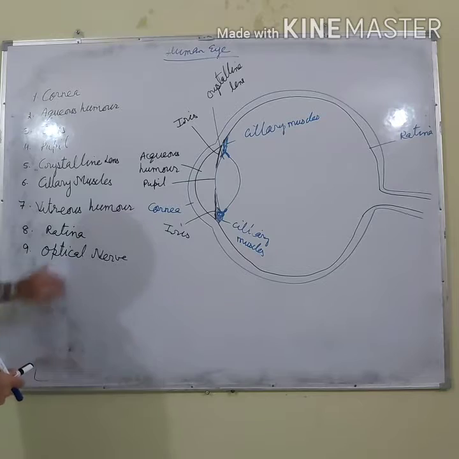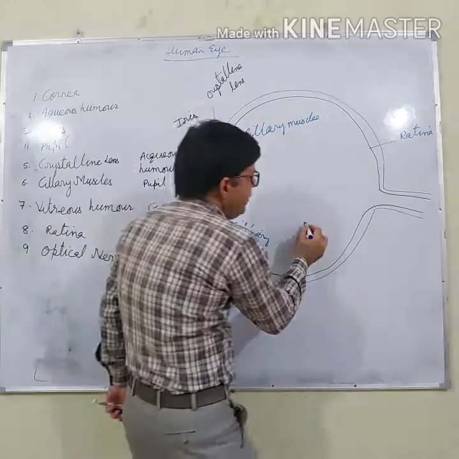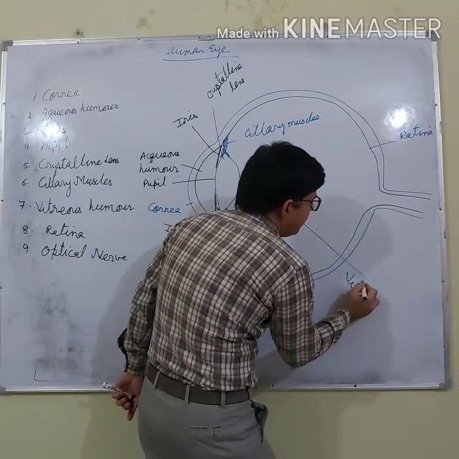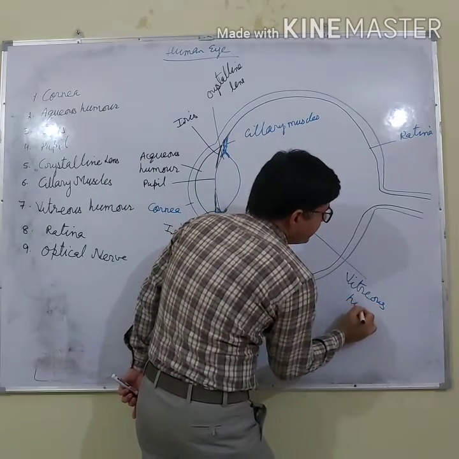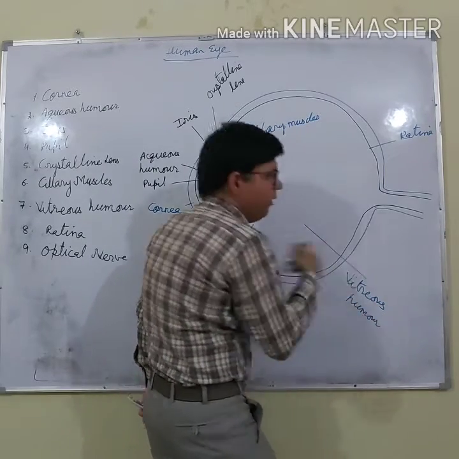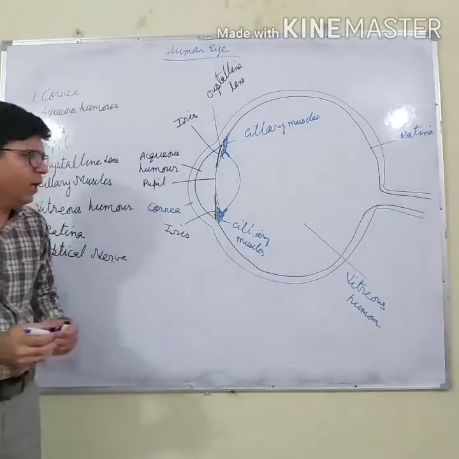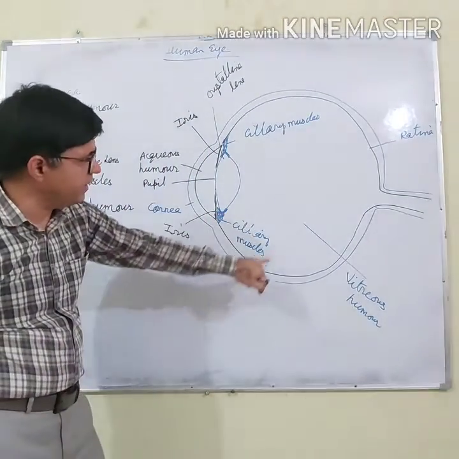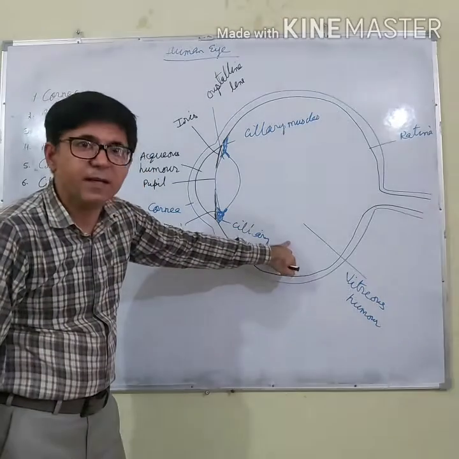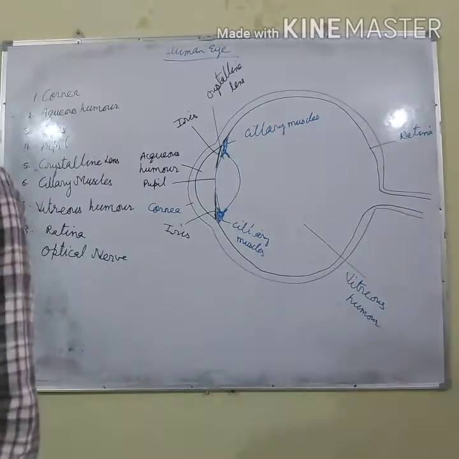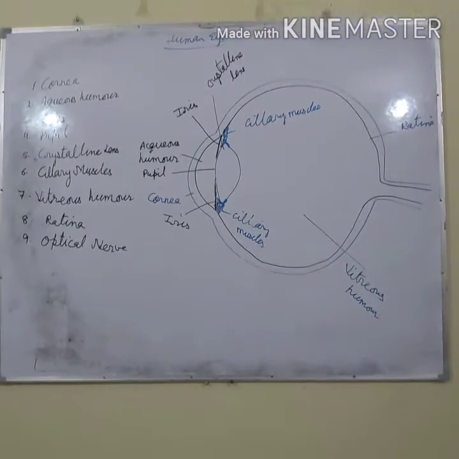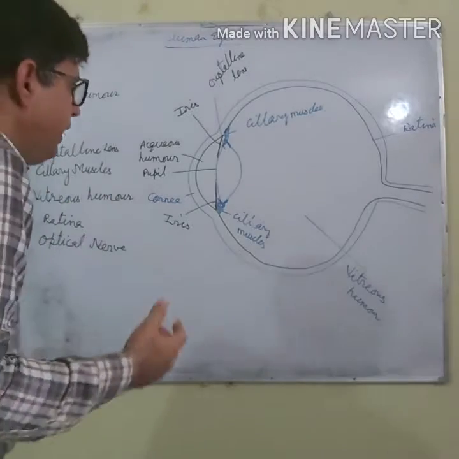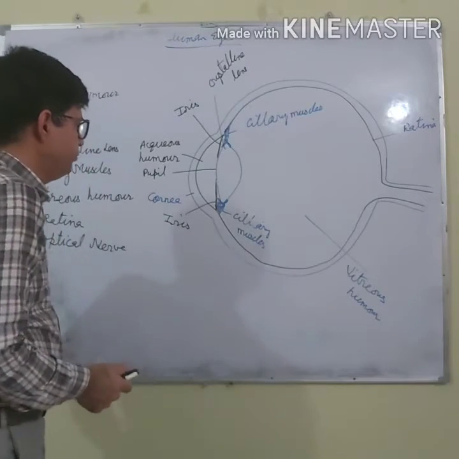After the ciliary muscles, there is the vitreous humor. This portion is filled with vitreous humor. What is its function? It is near about the same as the aqueous humor, but there is a difference in composition. The vitreous humor consists of a jelly-like fluid, slightly gray in color.